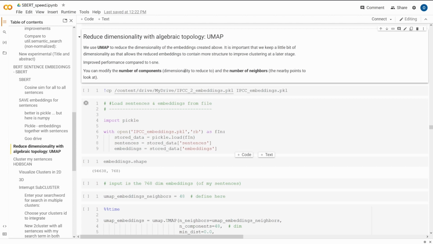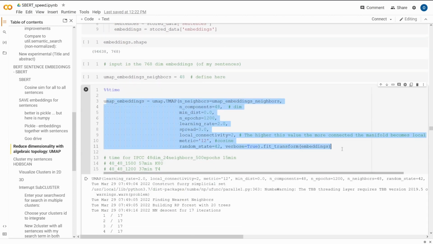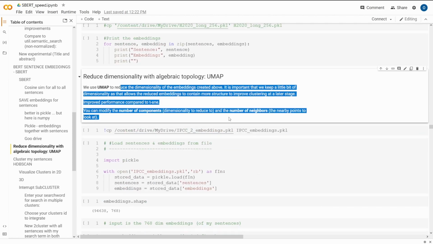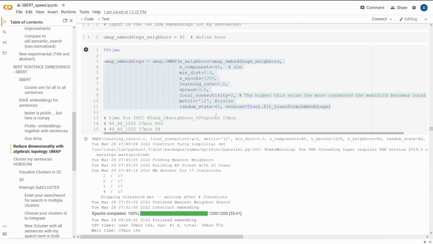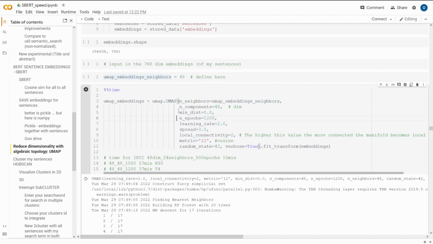And as I told you here, we have our UMAP embeddings. This means we have a beautiful topological structure. We use the UMAP Python package. We reduce it. As you can see here, I had a reduction to a 48-dimensional topological space.